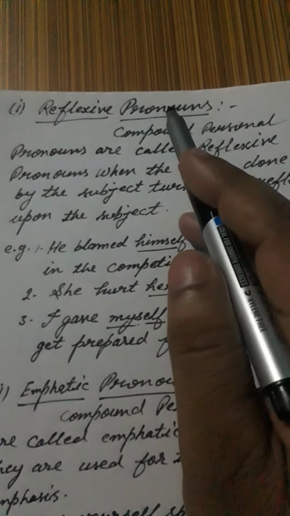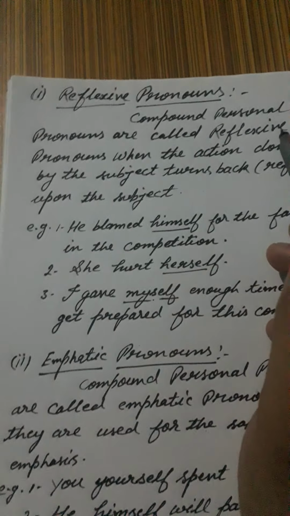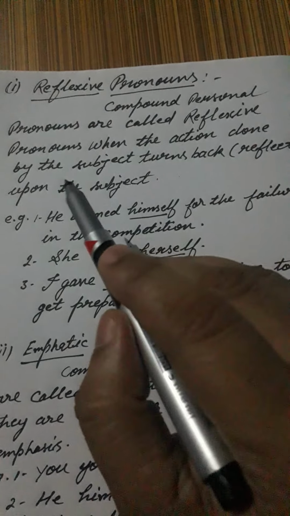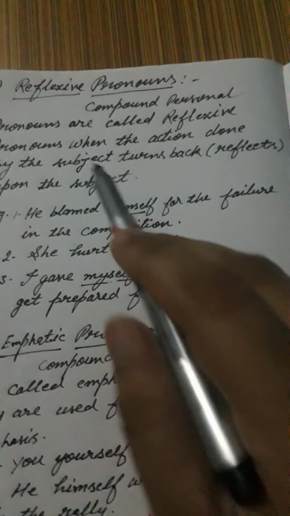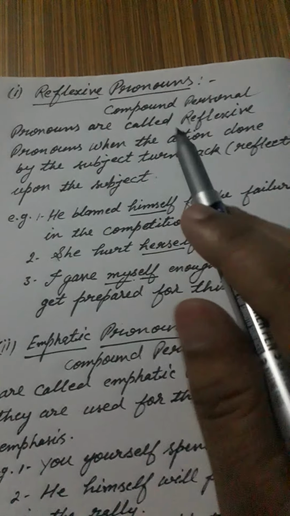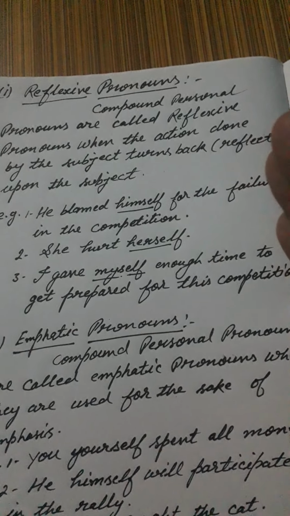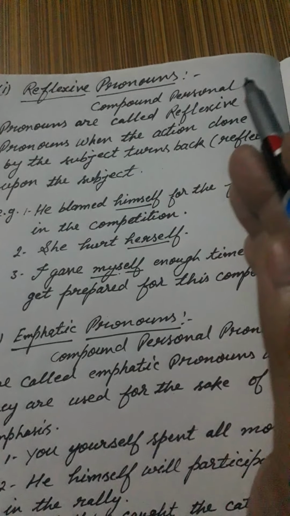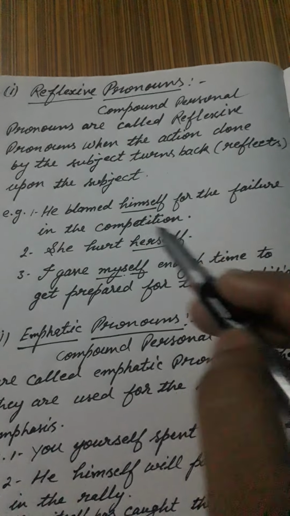Now, reflexive pronouns. Compound personal pronouns are called reflexive pronouns when the action done by the subject turns back or reflects upon the subject. So if there is a subject and the action that is done by that subject reflects on the subject, that is known as reflexive pronoun.